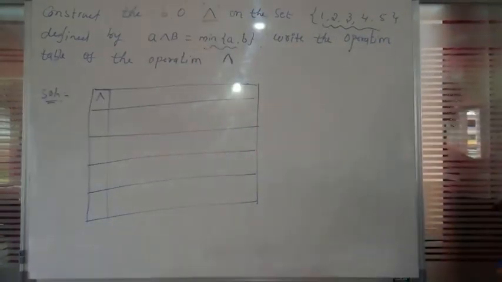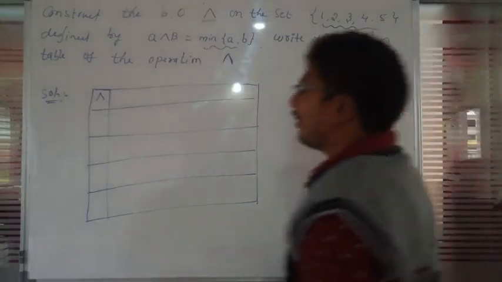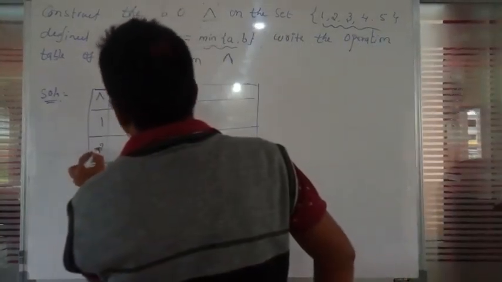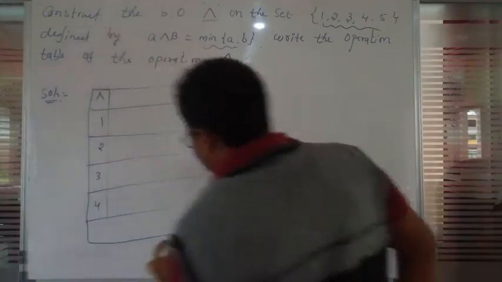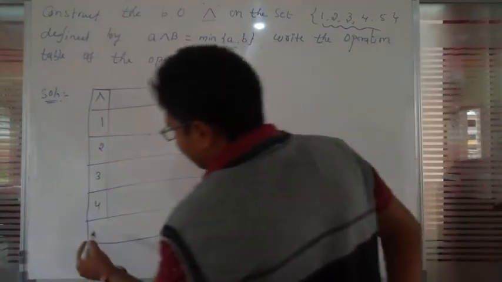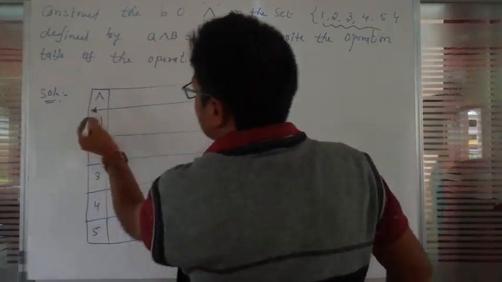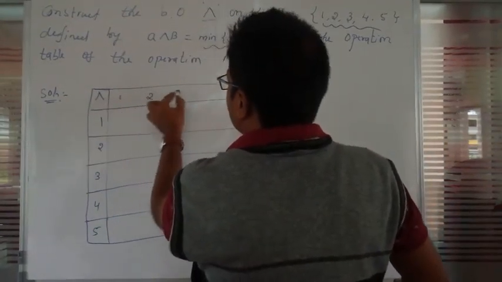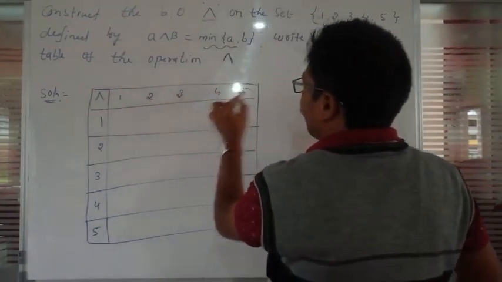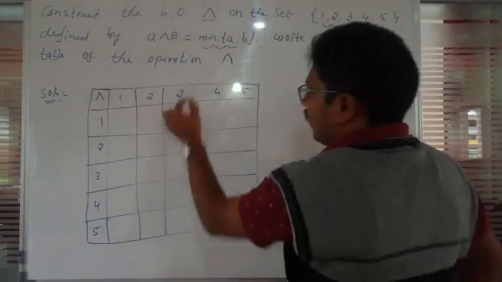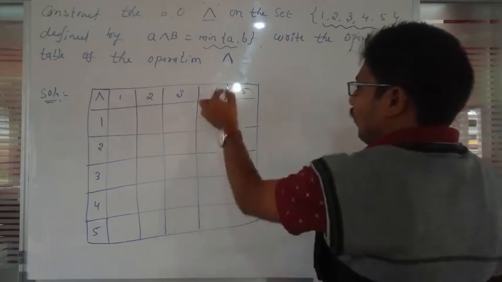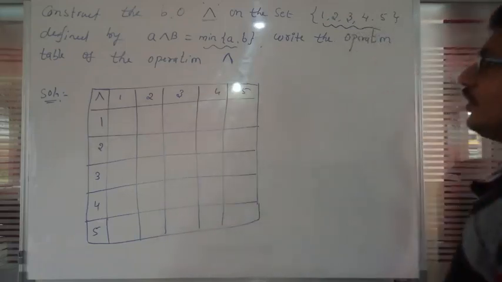That many columns and rows must be drawn, so 5 rows and 5 columns, each labeled 1 2 3 4 5, and we fill those numbers in these blocks.